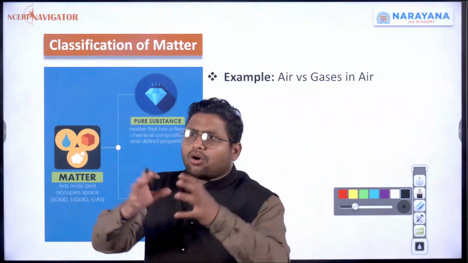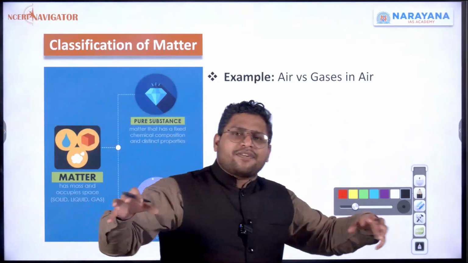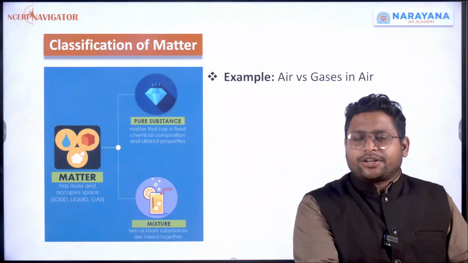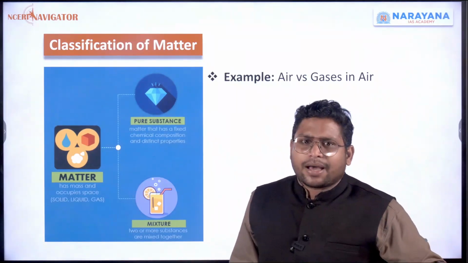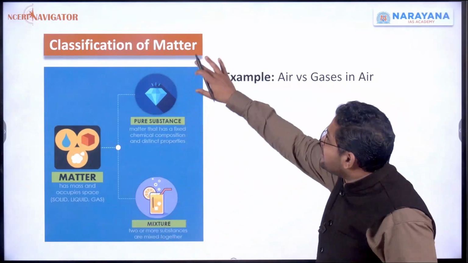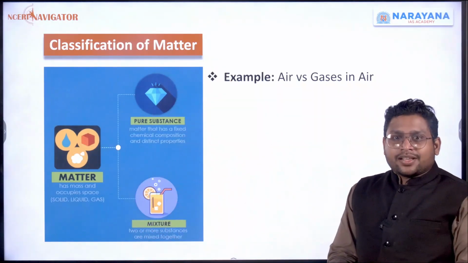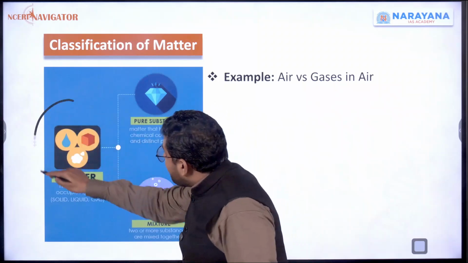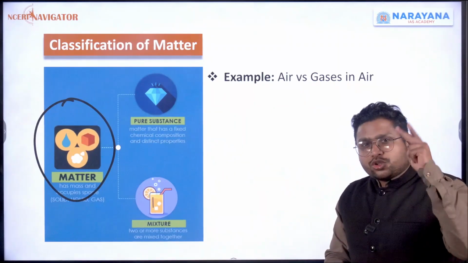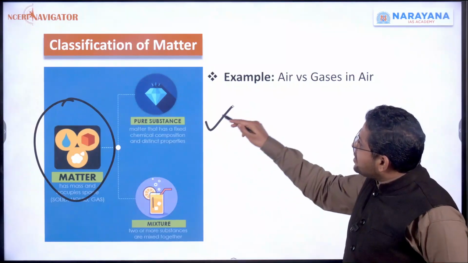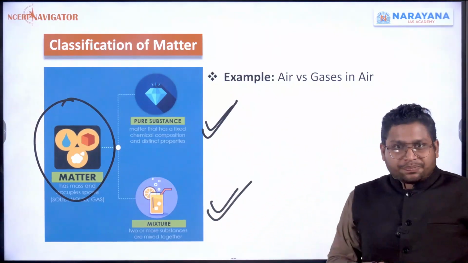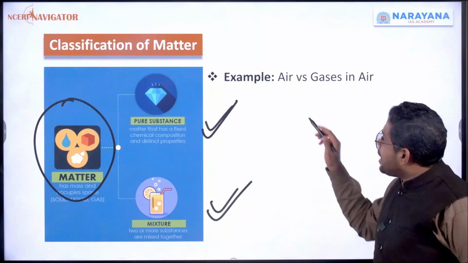Now we are taking all the matter that is there and we are classifying it into different things. So let's say you students, some are in 2026 batch, some are in 2027 batch. We have classified. These are different batches. Similarly, we are classifying matter. So if we take any matter and we classify them into just 2 things, one will be called as a pure substance. Other one will be called as a mixture. And we'll understand with the example.